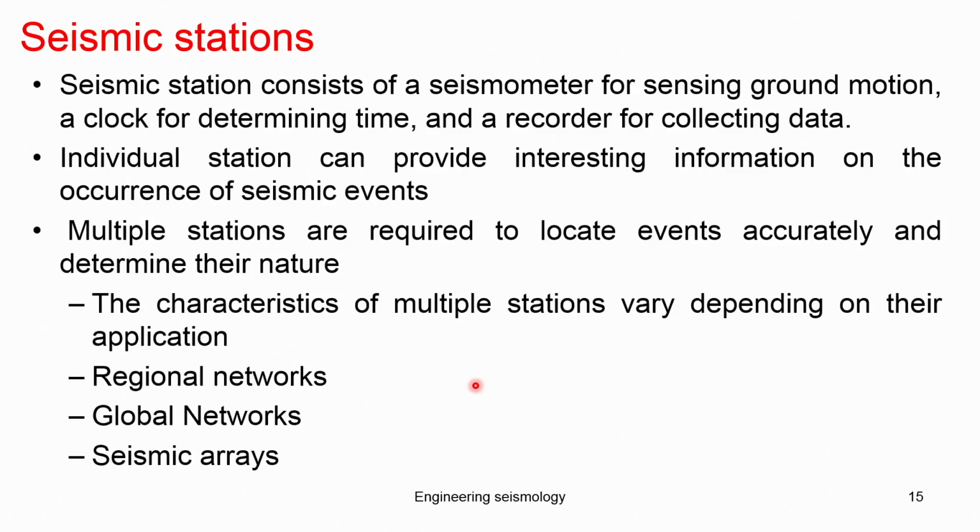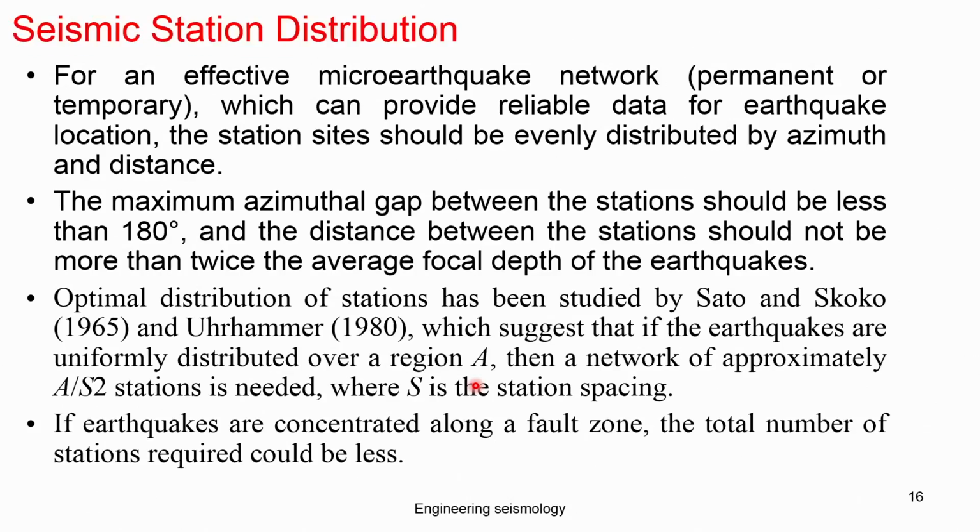The seismic network basically has three categories: regional network, global network, and seismic array. The regional network is where a number of instruments, from 10 to a few hundred, are deployed at a particular place to measure regional earthquake data. Okay, that is a regional network. The global network is funded by global funding agencies.